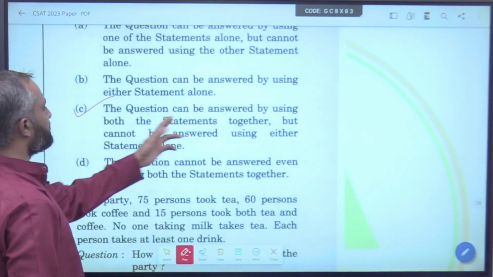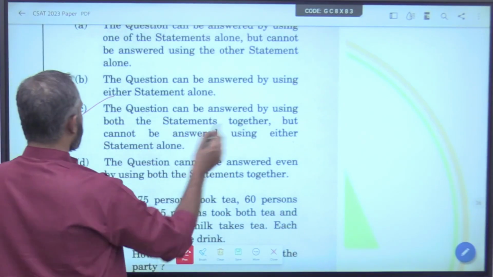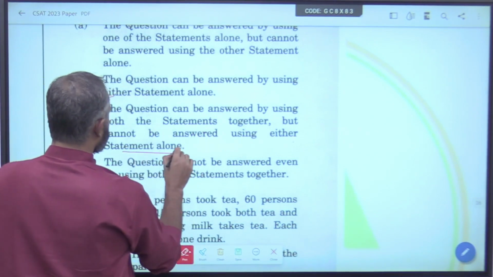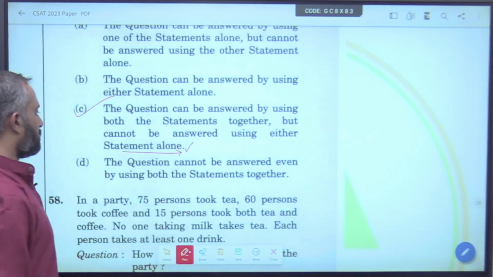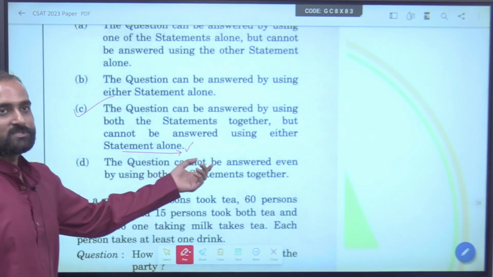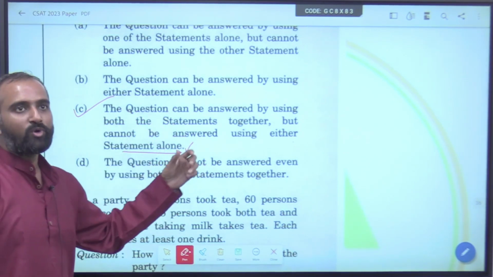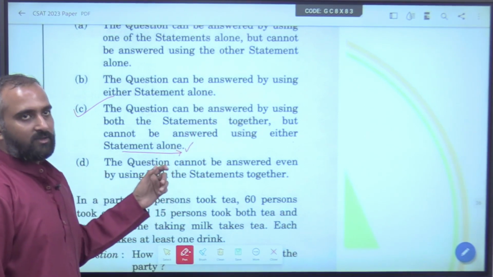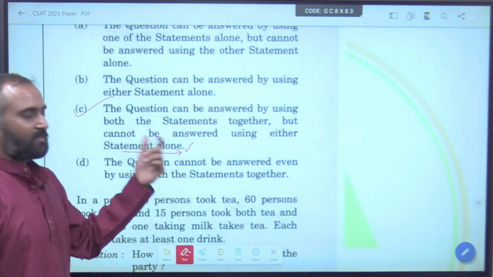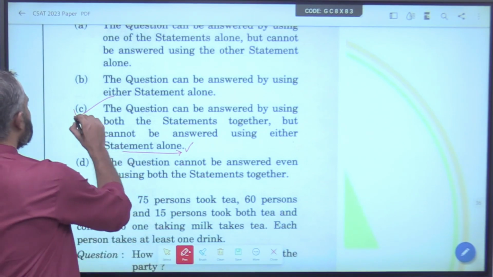The question can be answered by using both the statements together, but cannot be answered by using either statement alone. Okay, don't get confused by this answer. It is answering by proving it is false. If it answers either true or false, that means it has answered the question. So C.